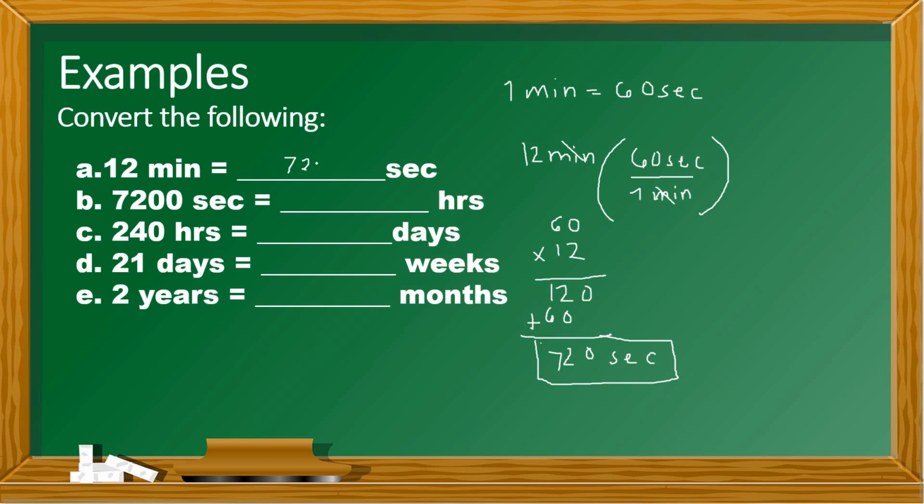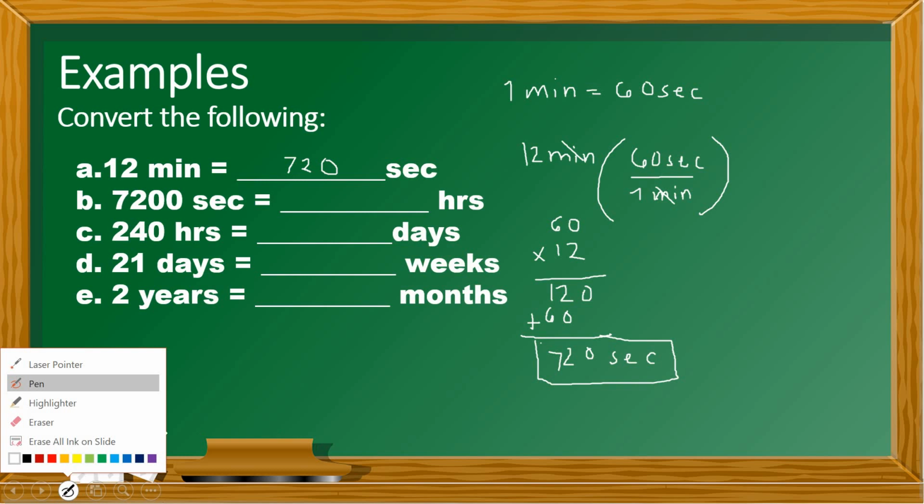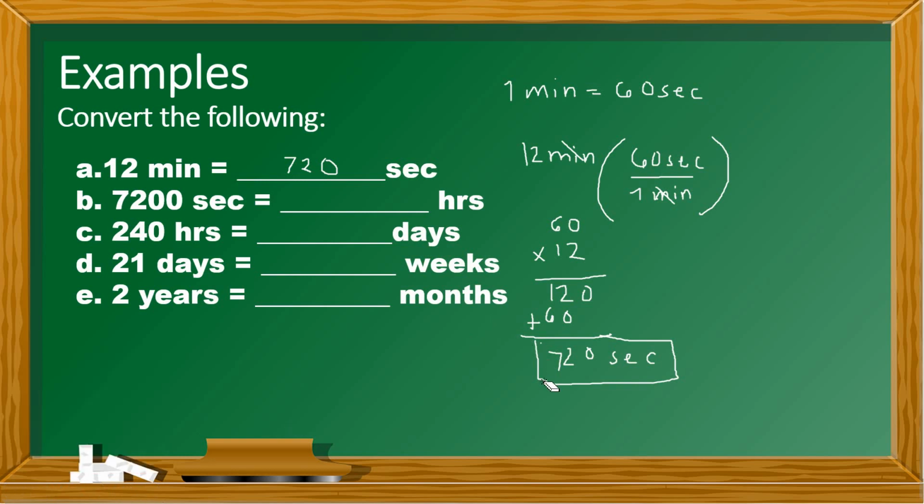So we were right when we said we need to know the formulas in order to be able to convert 12 minutes to seconds, because if we don't know that, it's going to be very hard for us to convert. Now let's erase our solution to have space for our answer for letter B.